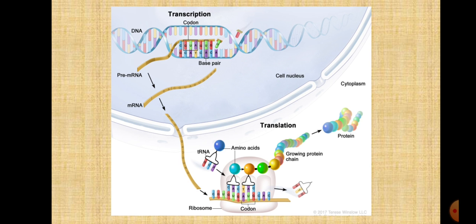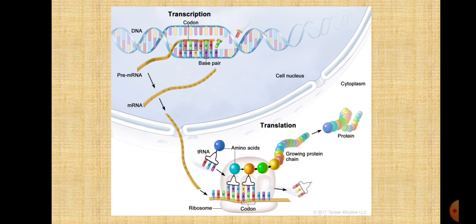So the first step is transcription. Now what is transcription? The process of the synthesis of RNA from the DNA is called transcription. Now how does this process take place? As you can see, inside the nucleus, the DNA is present. The DNA has two strands.